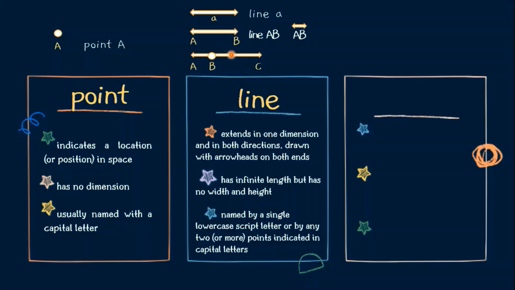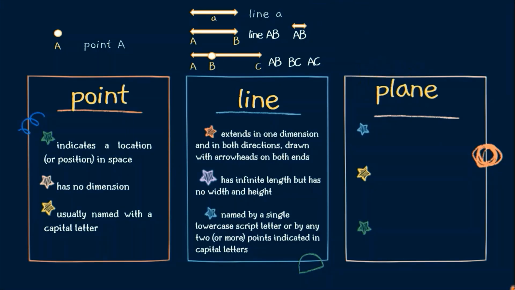Dito sa ating line na ito, how many lines can we form? First, we have line AB. So, this is a line. This is our first line, line AB. Aside from line AB, we also have line BC. This is our second line. And of course, this entire line is line AC.